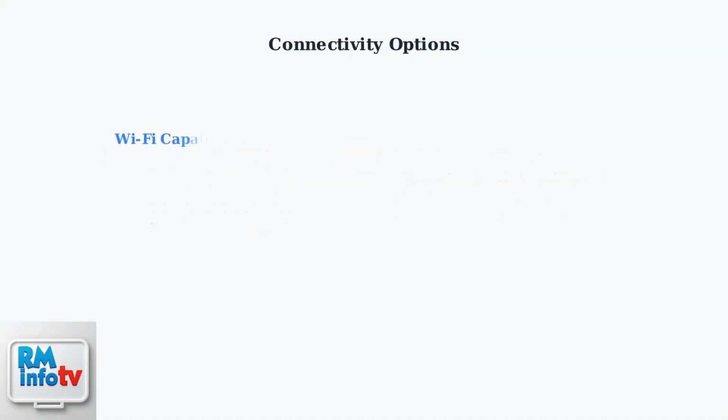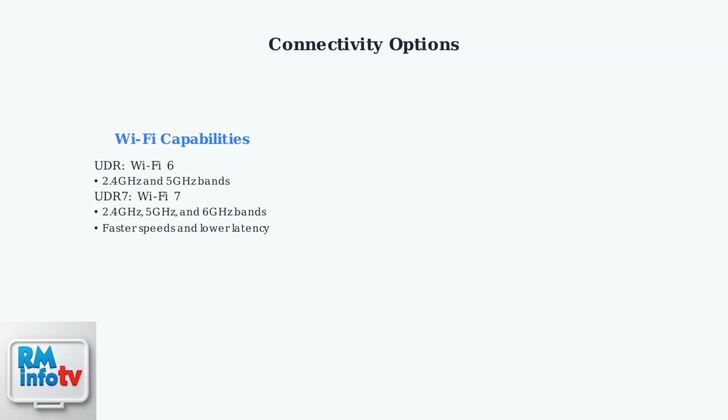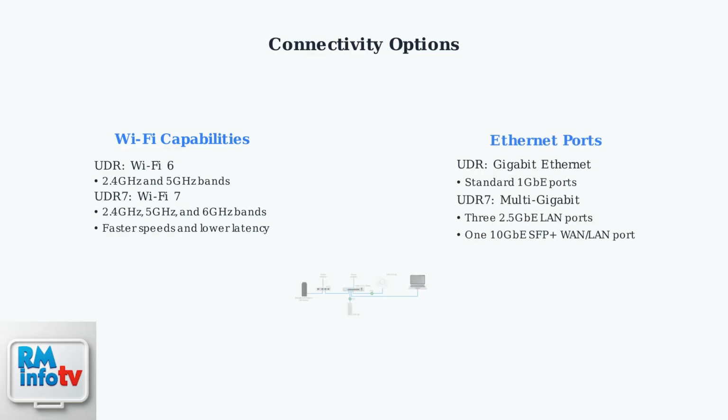The UniFi Dream Router offers comprehensive connectivity options. For wireless, the original UDR supports Wi-Fi 6 with dual-band coverage, while the newer UDR7 supports Wi-Fi 7 with tri-band, including the 6 GHz spectrum for faster speeds and lower latency. For wired connections, the original UDR includes standard gigabit Ethernet ports, while the UDR7 features three 2.5 gigabit LAN ports and a 10 gigabit SFP+ WAN/LAN port, providing higher bandwidth for demanding applications and future network growth.